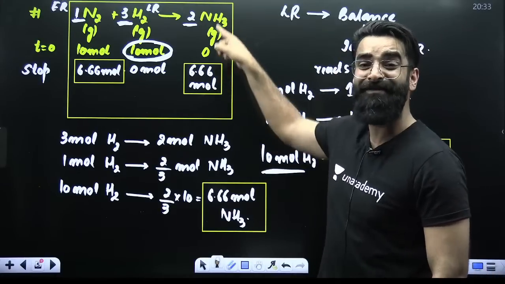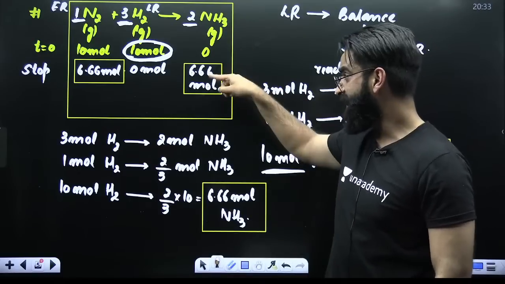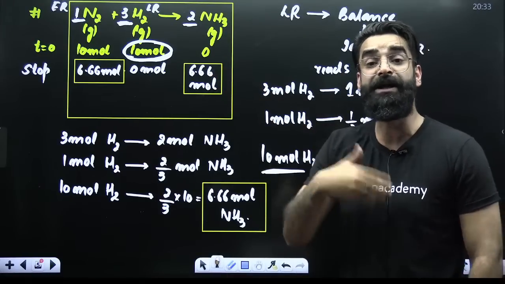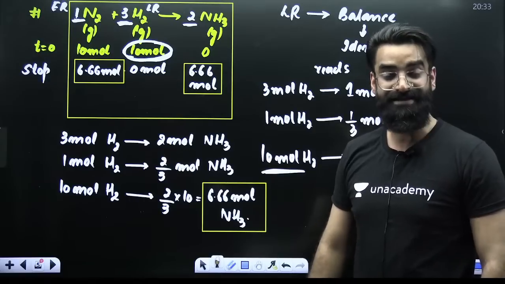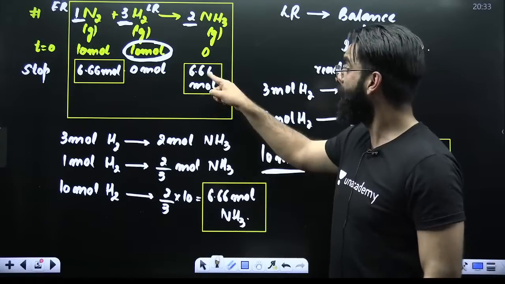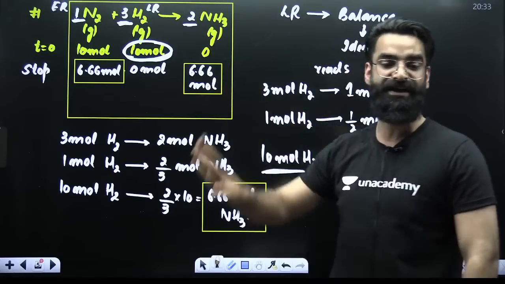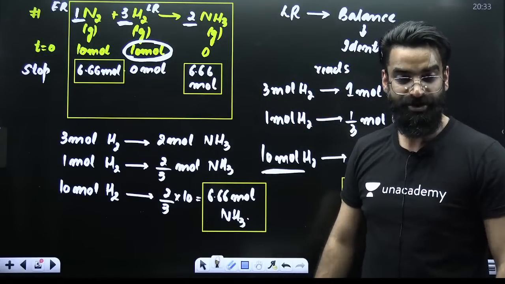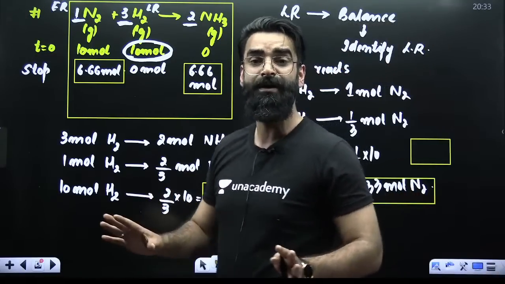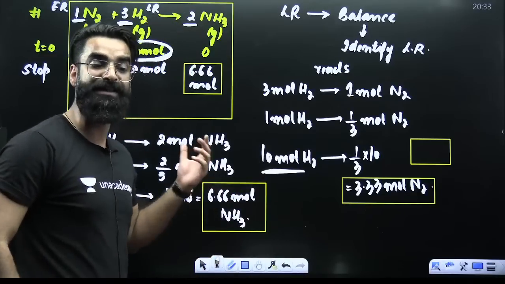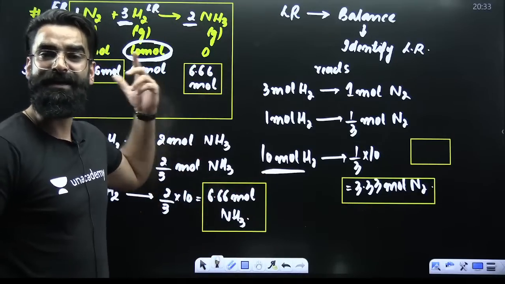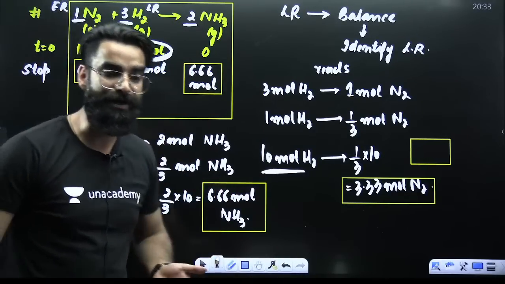Moles multiplied by Avogadro's number will give you the molecules of NH3 formed. Similarly, at STP, moles multiplied by 22.4 liters gives you the volume of NH3 formed. So they'll always ask you to calculate the moles, or they can ask you the mass, volume, or molecules as well.